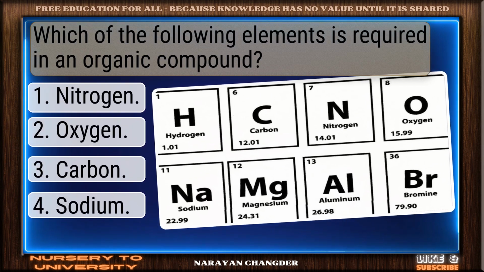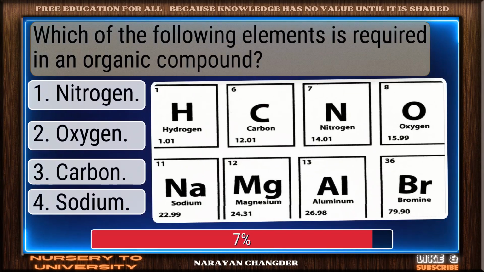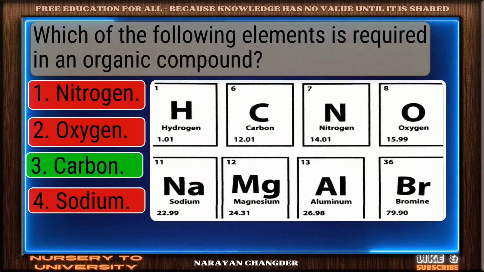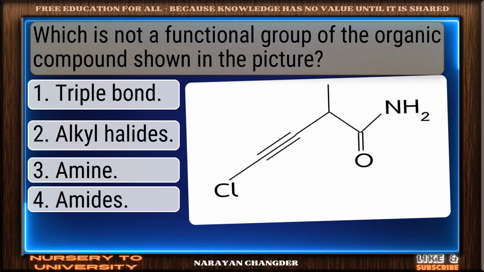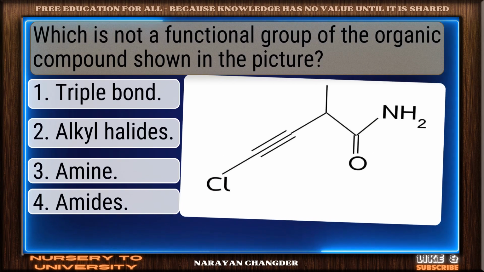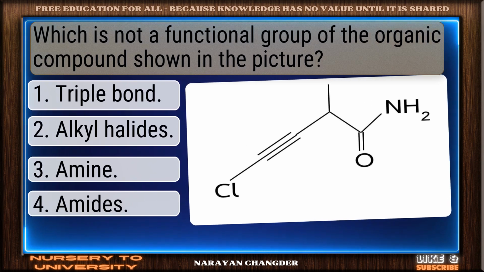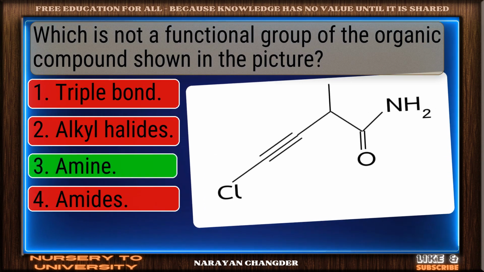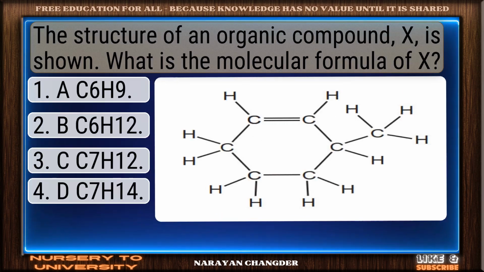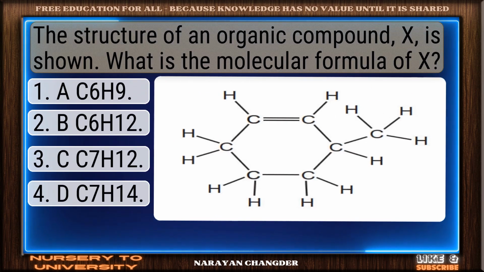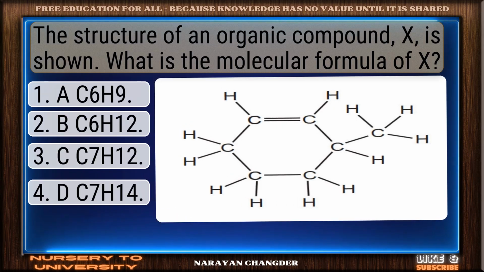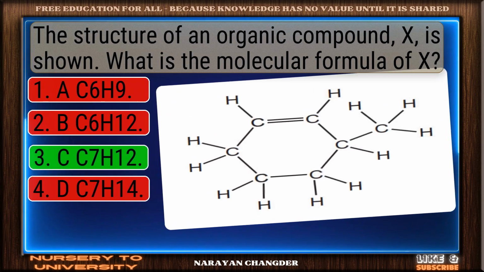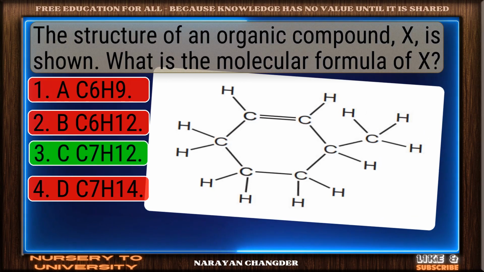Which of the following elements is required in an organic compound? You got it. Your choice, carbon, is right. Which is not a functional group of the organic compound shown in the picture? You chose amine, and it is correct. The structure of an organic compound, X, is shown. What is the molecular formula of X? Clear logic. Your choice C7H12 is sound and 100% true.